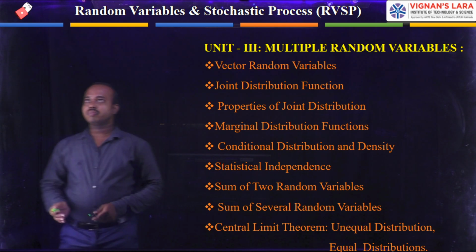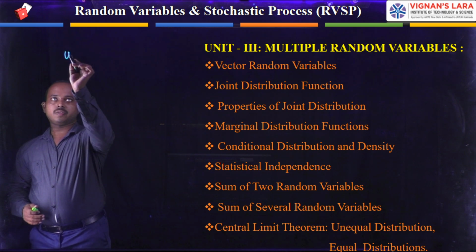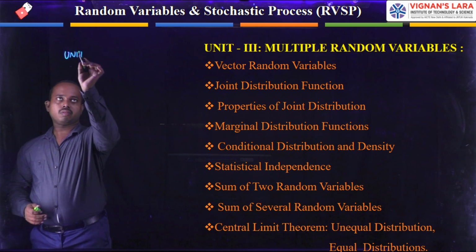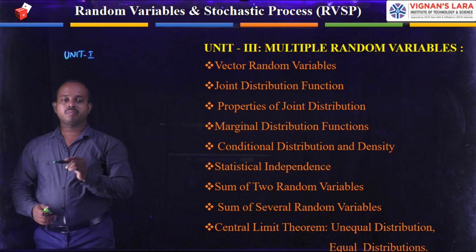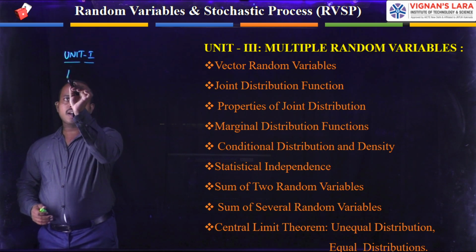Here I will draw this. What is the structure of the first unit? Unit 1 is the random variable.